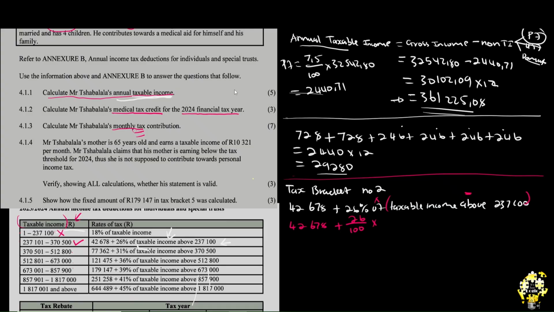This above is subtraction. So now where is our taxable income? It's still here. So we are going to open our bracket and say 361,225.08 subtracting 237,100. What did I say we do?